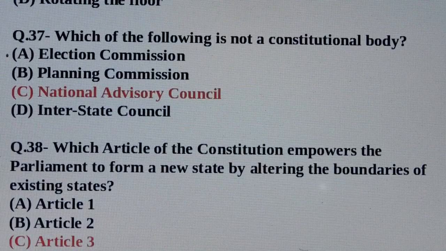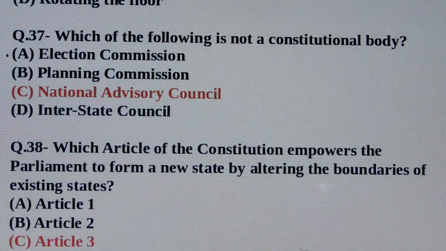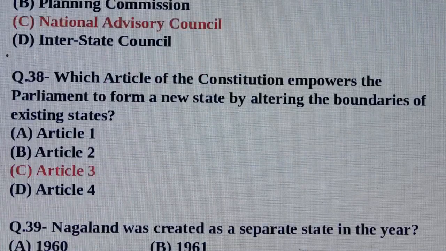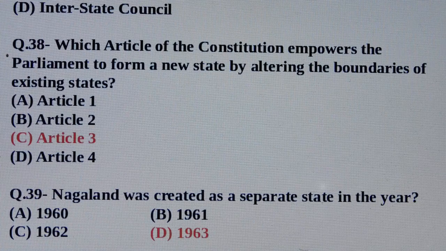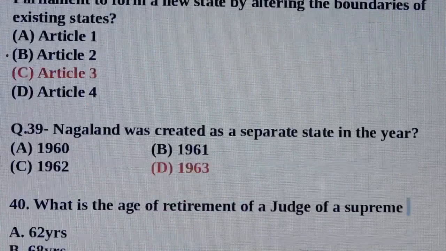Question number 37. Which of the following is not a constitutional body? Answer is option number C, National Advisory Council. Question number 38. Which article of the Constitution empowers the Parliament to form a new state by altering the boundaries of existing states? Answer is option number C, Article 3.